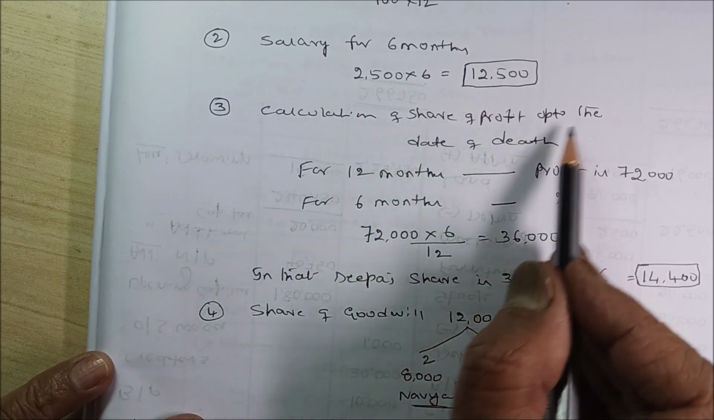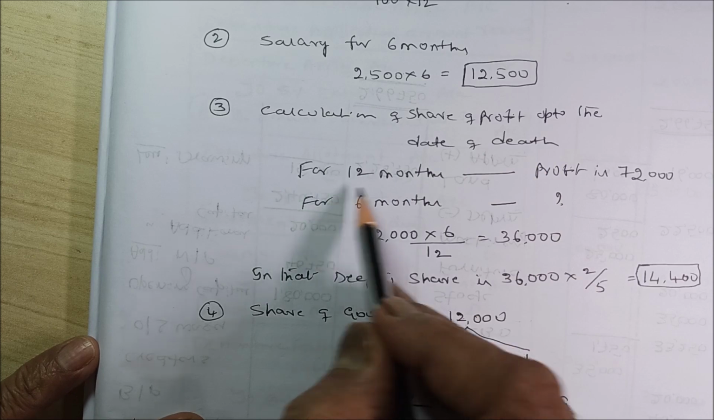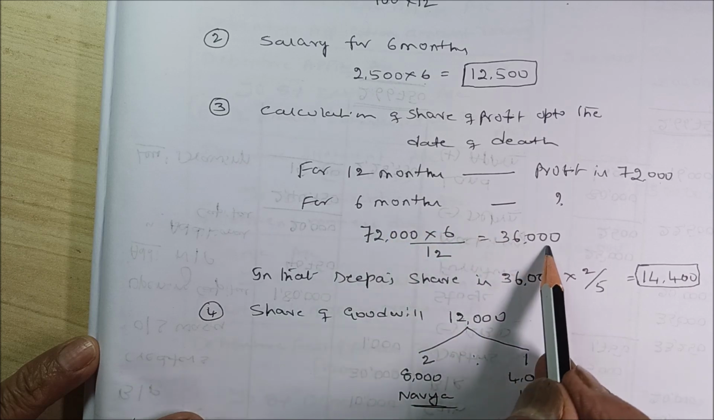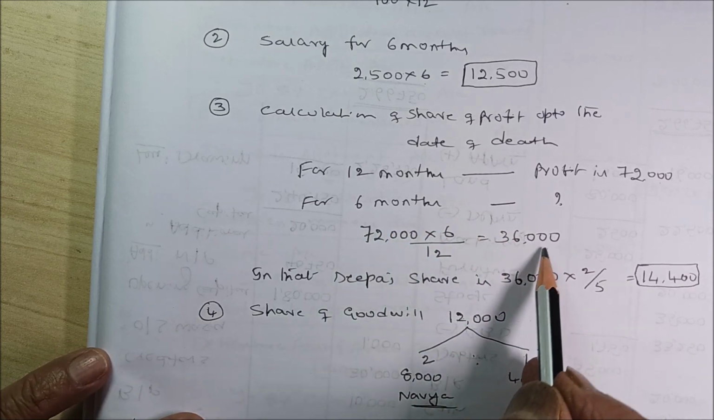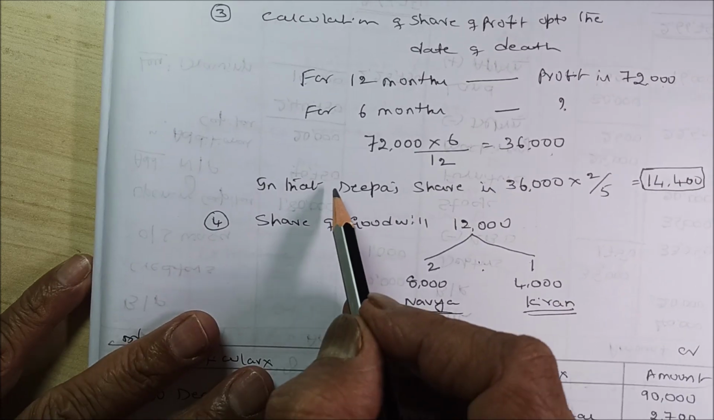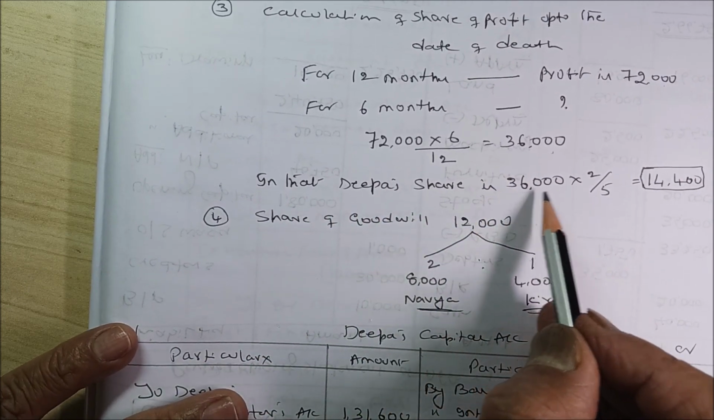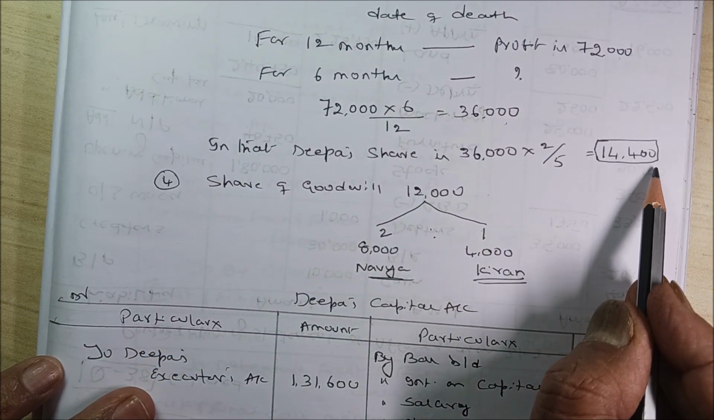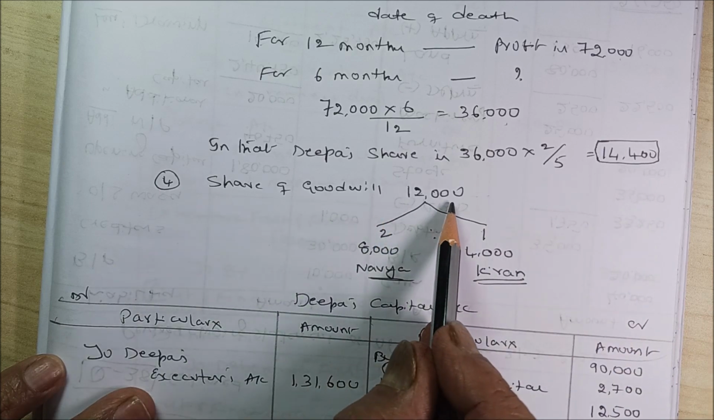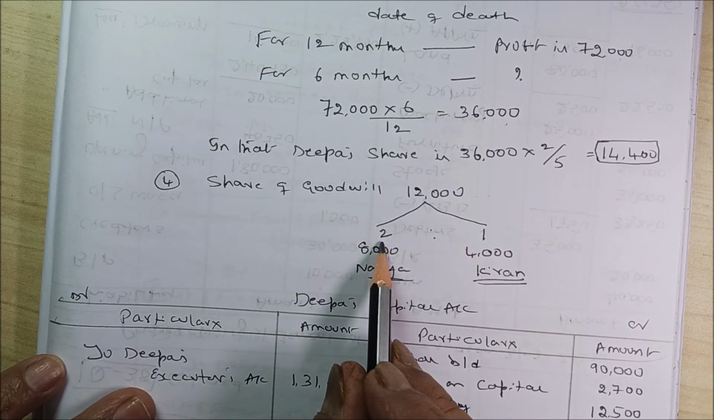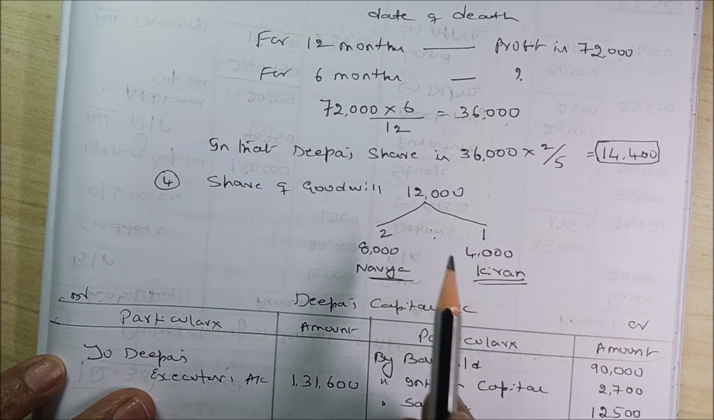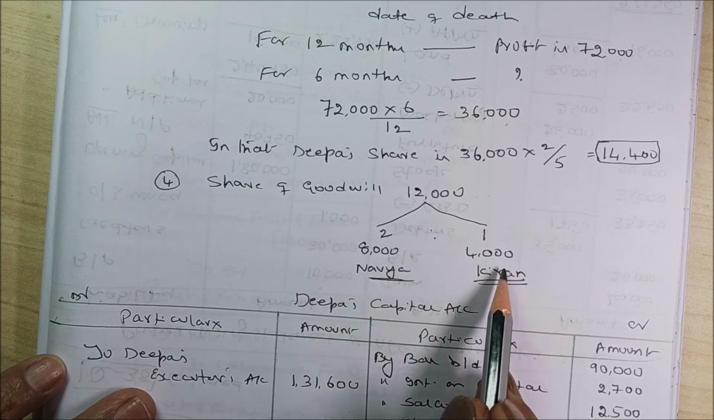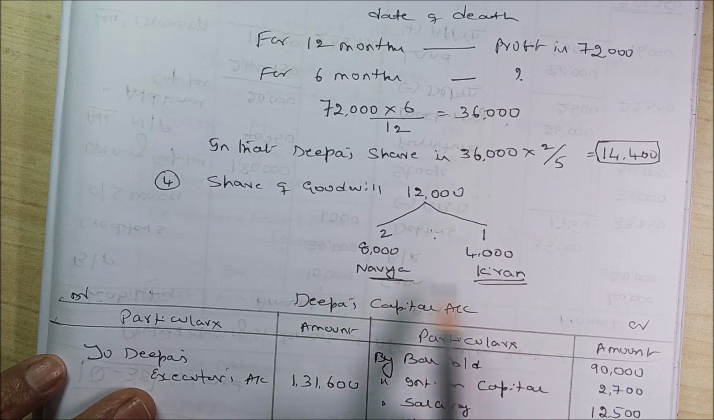Calculation of share of profit up to the date of death. For 12 months, the profit is how much actually? 72,000 last year. For 6 months, it is how much actually? 36,000. But in this 36,000, what is the share of Deepa's? It is 36,000 into 2/5 is equal to 14,400. Then share of goodwill 12,000, that should be divided between 2:1 of the other two partners, that is Navya 8,000, then Kiran how much actually? 4,000, which has been shown clearly.